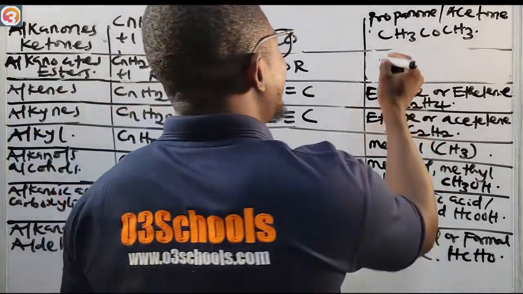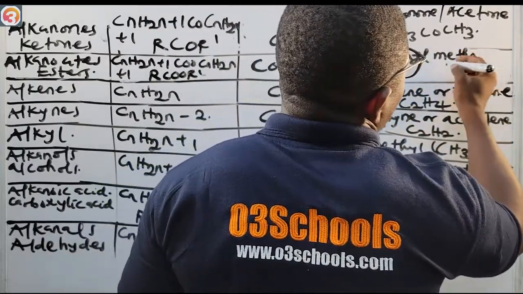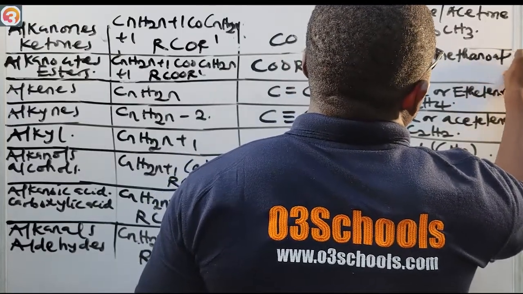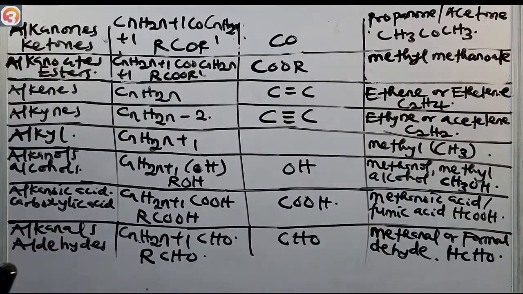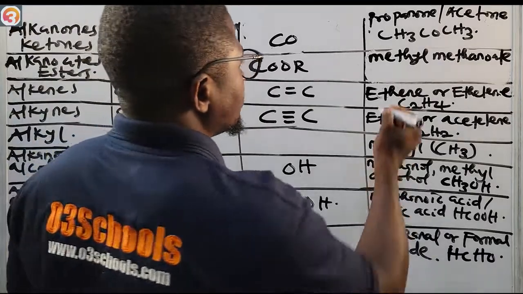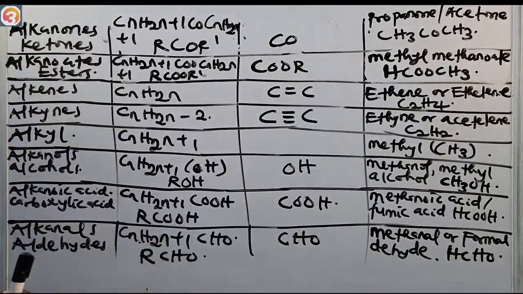Methyl methanoate is the first member of the alkanoates, or the esters. The formula is HCOOCH3.